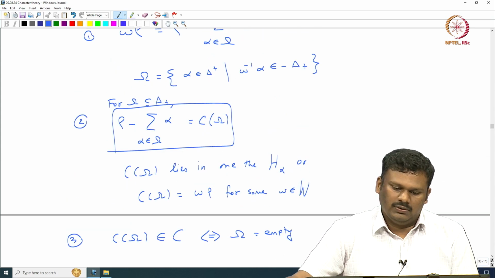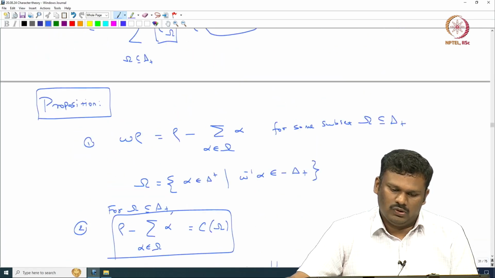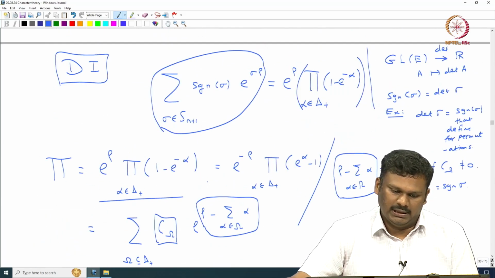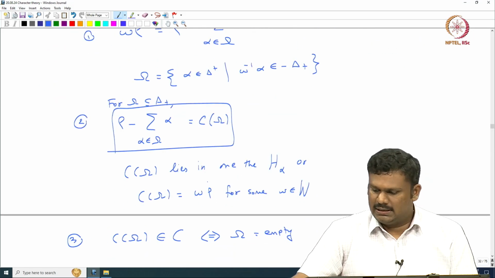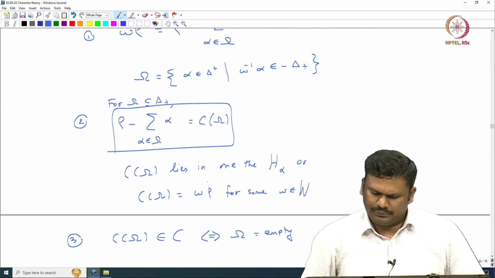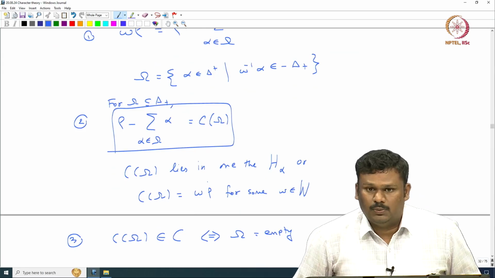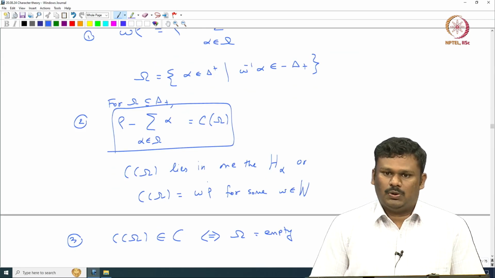Using these observations we will be able to prove the denominator identity. In the next class I will focus on proving this proposition, and then using it we will prove the denominator identity.